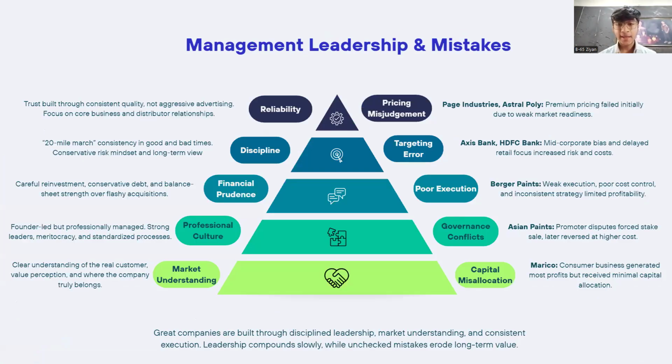In this slide, I'm going to talk about management leadership and some of the mistakes. On the left side of the slide, we can see some leadership qualities, starting with reliability, which means building trust over years through consistent quality. The business must focus on its core business and should not poke around in other segments. Then comes discipline, which means the business should stay focused on a long-term view, even if it means sacrificing short-term goals.